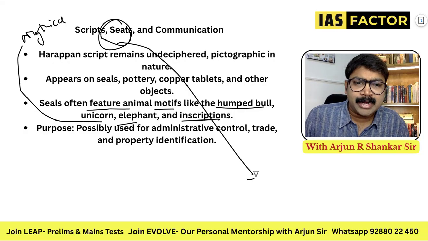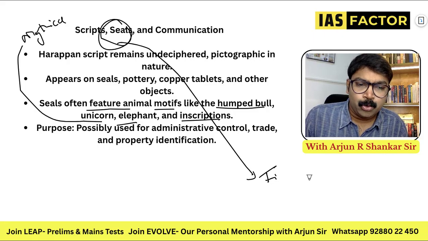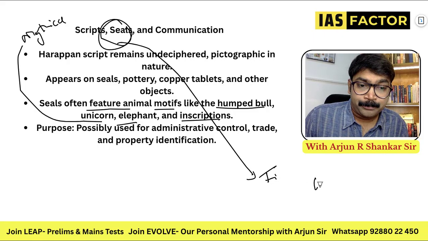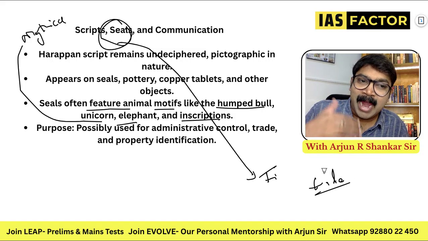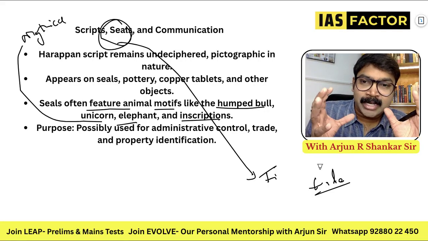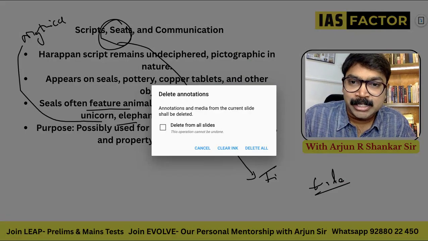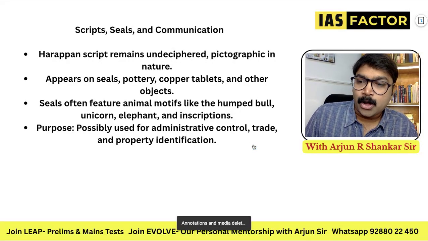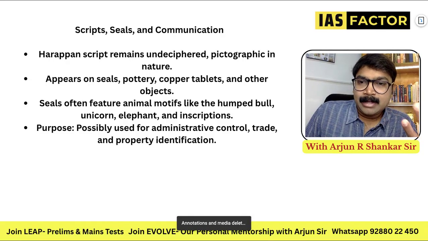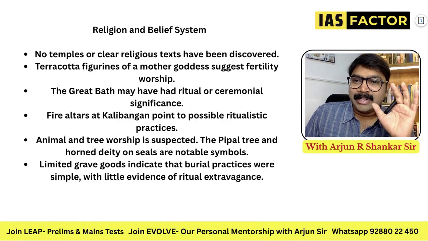Seals were also seen as financial objects because they were used in trade. Some people say that seals could also have been used as a kind of currency in those times. Most probably they might have been used for transactions also. That is why you call them seals. And most of these things will be dealt with in art and culture.